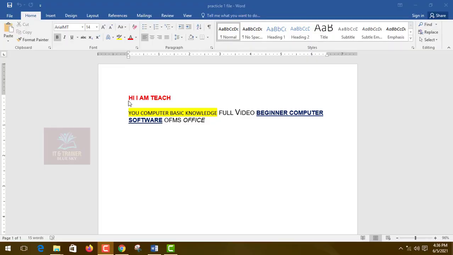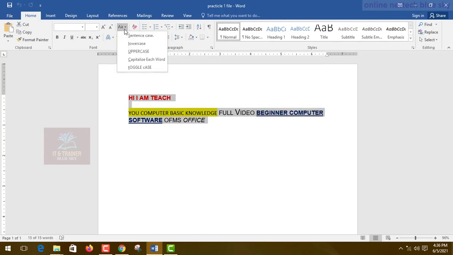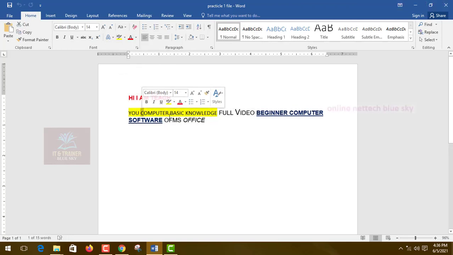You can see each word is capital here, because we selected uppercase. The fourth option you can see just here is capitalize each word. Capitalize each word means every word's first letter is capital and the others small.